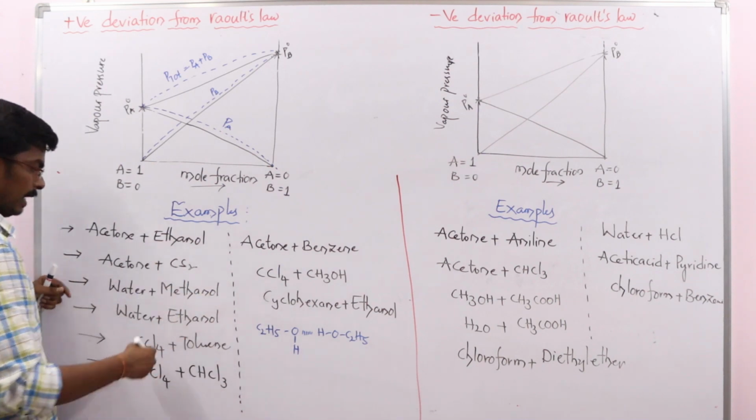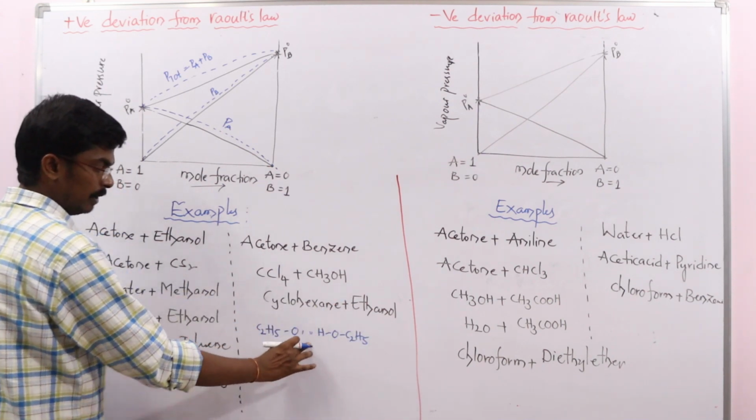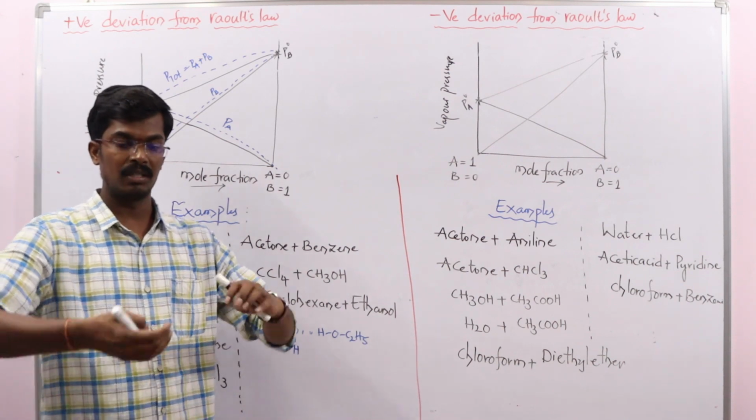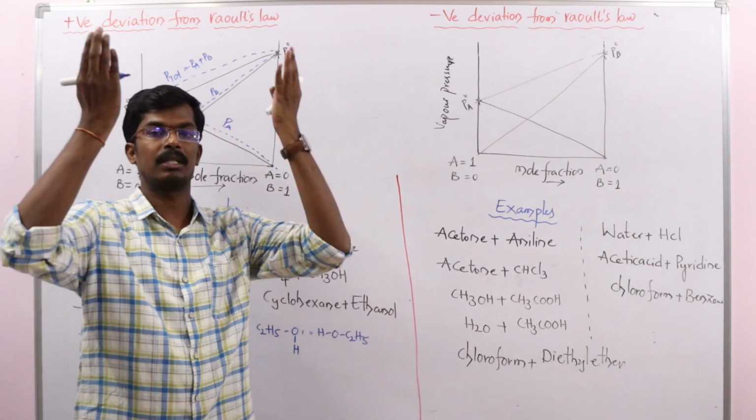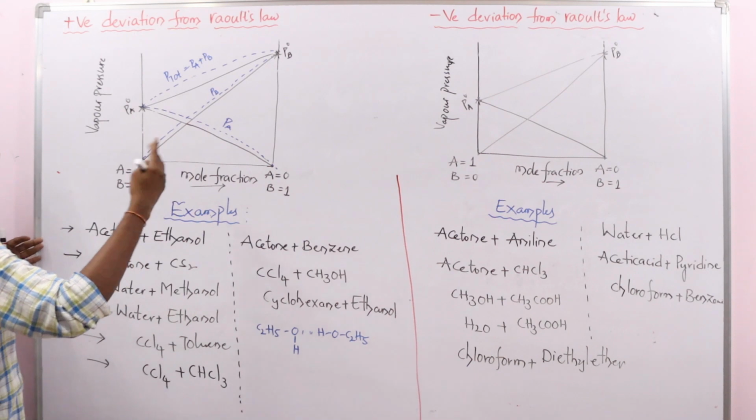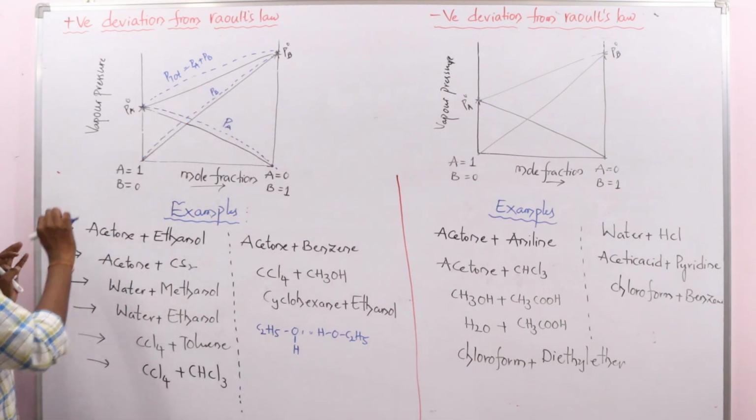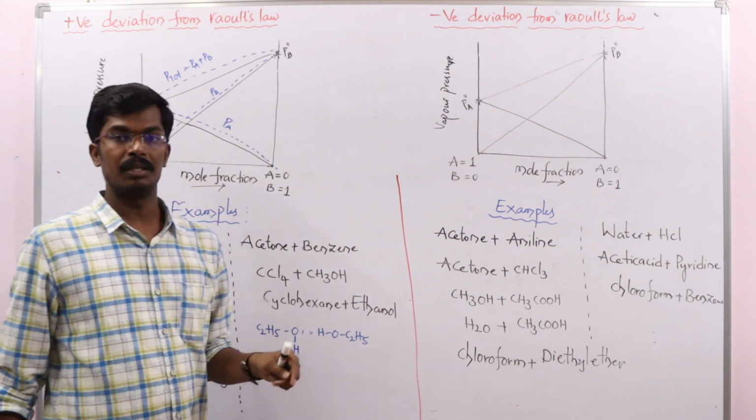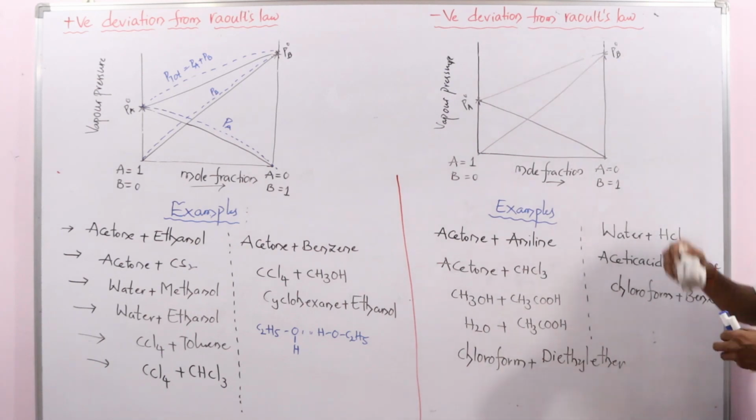So when you add acetone, the interactions between C2H5OH and acetone decrease. The interactions are less, so these molecules are ready to escape from the solution, showing more deviation, nothing but more vapor pressure. That's why it is showing positive deviation. So this is the graphical representation showing positive deviation from Raoult's law. Now let us see negative deviation from Raoult's law.